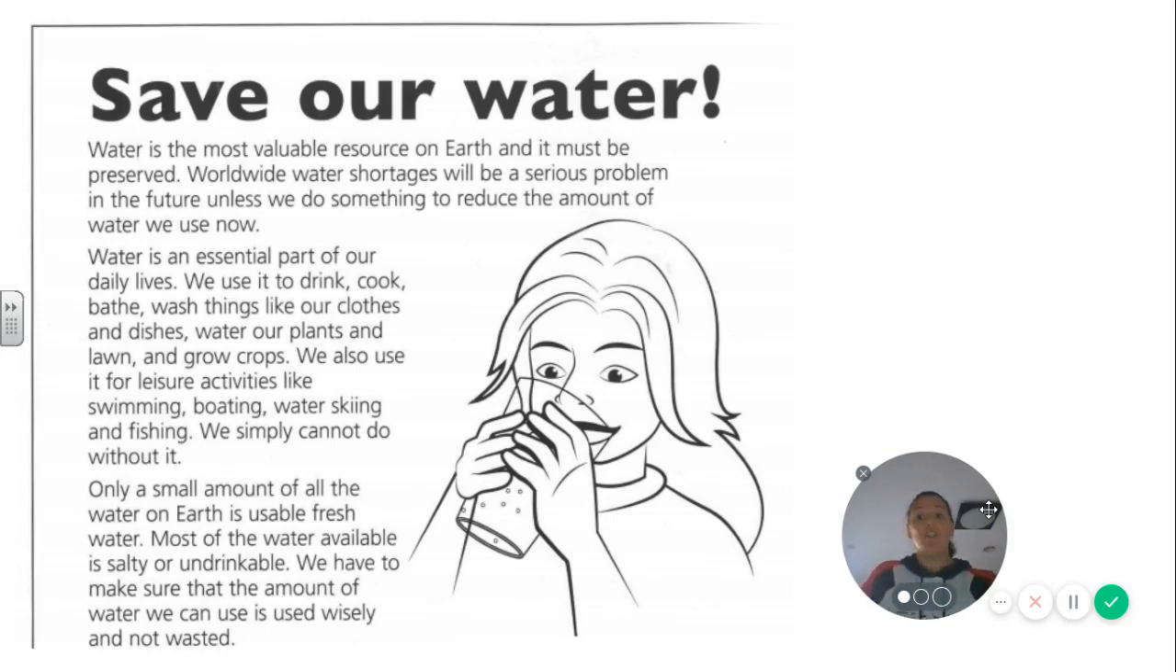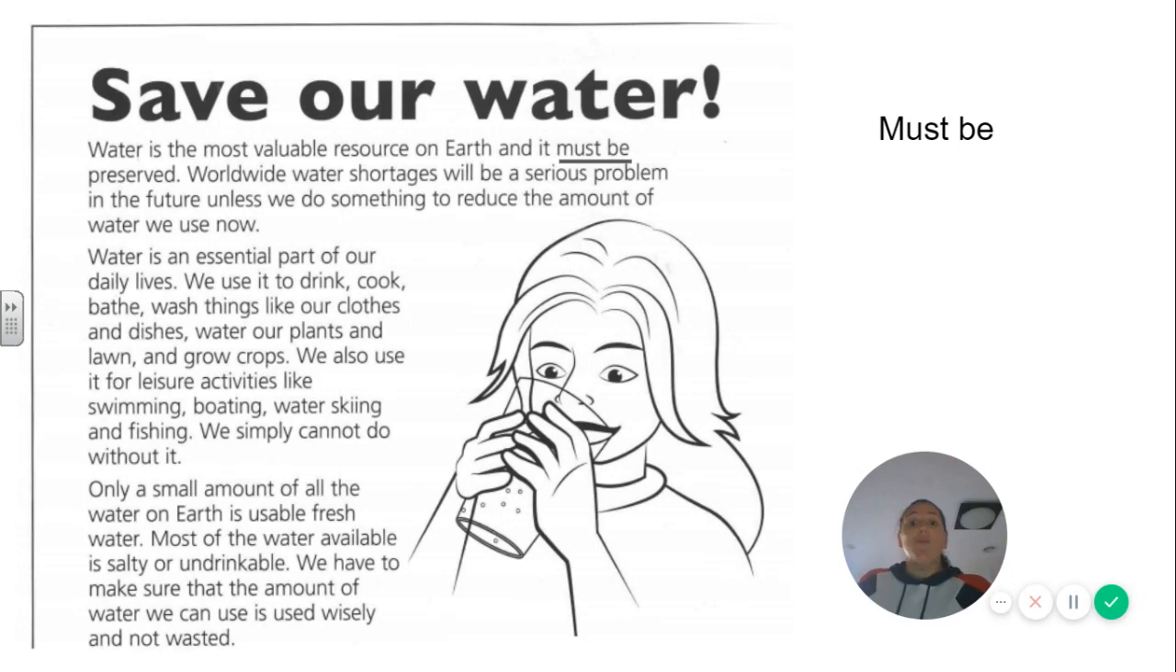Okay, so now we're going to move on to an example. It's like a mini lesson we do in class. You might recognise this text from a while ago. It's a really good one with some great high modal words. Water is the most valuable resource on Earth and it must be preserved. Did you spot must be? High modal word.